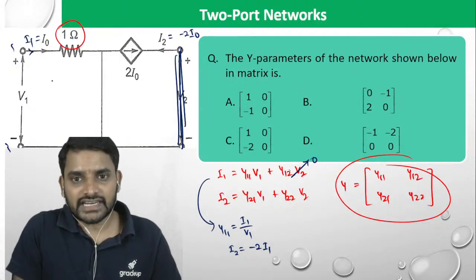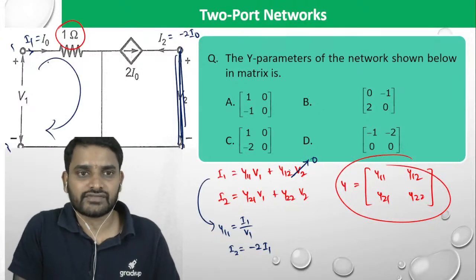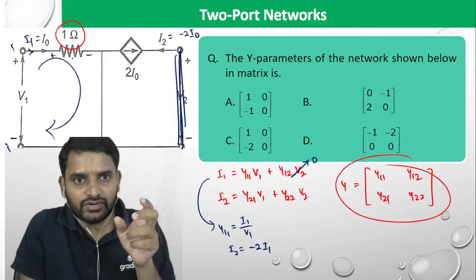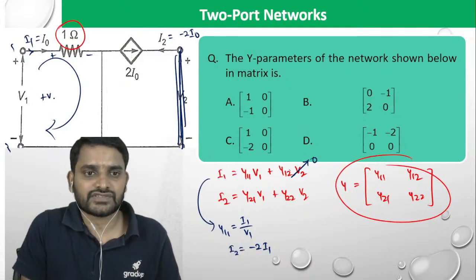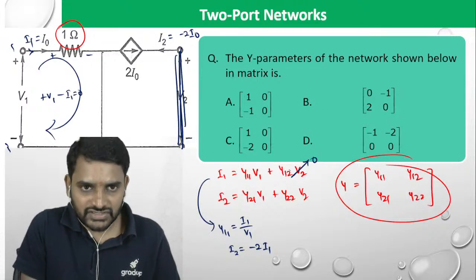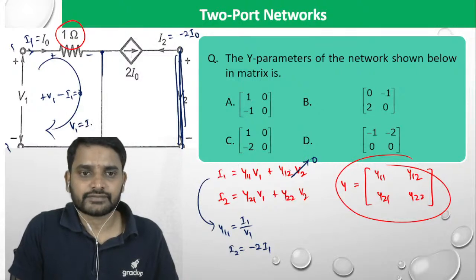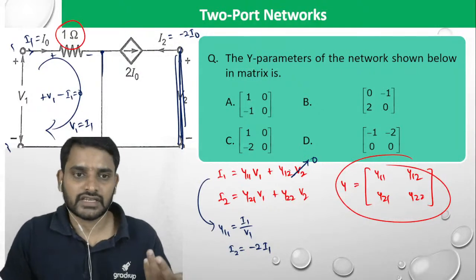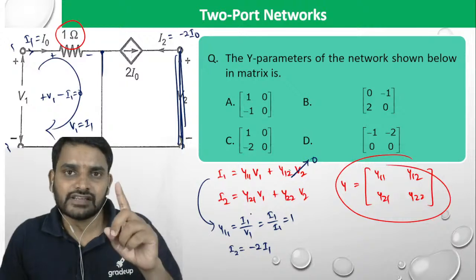Now what I want to calculate is the V1 value. Let's calculate V1. If you write the loop equation, I1 is flowing through the 1 ohm resistor, so an I1 into 1 ohm drop is going to take place. So plus V1 minus 1 times I1 is equal to 0, because this is a short circuit, no? So it is 0. So V1 equals I1. If V1 equals I1, I can write I1 divided by I1, and you will get 1. Y11 is going to be 1.